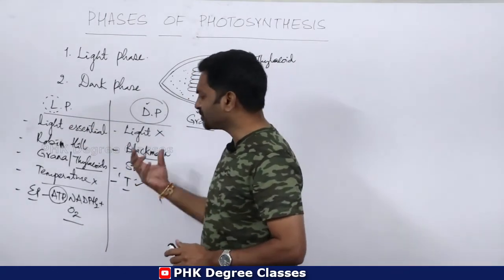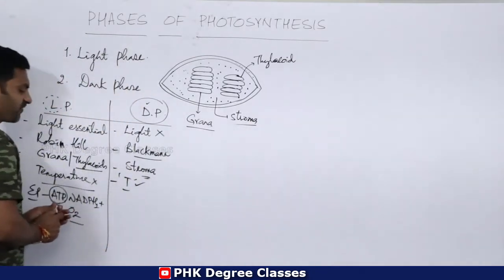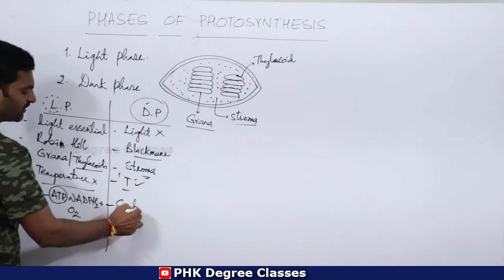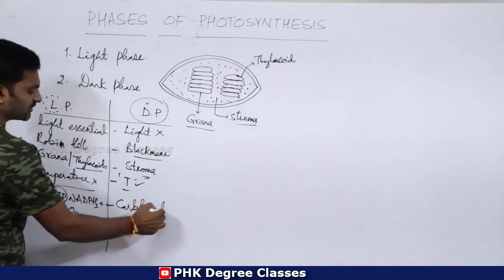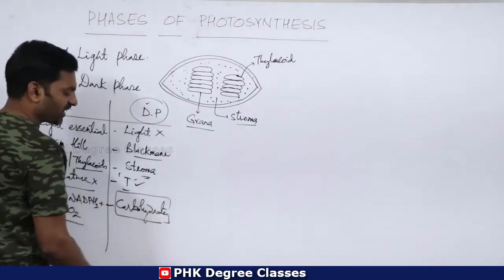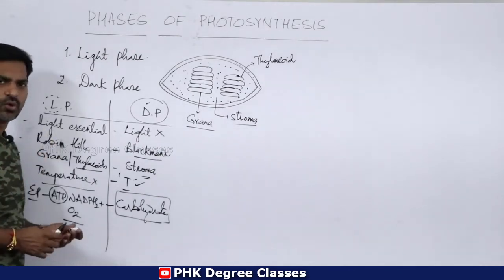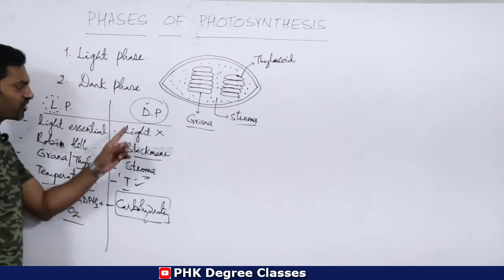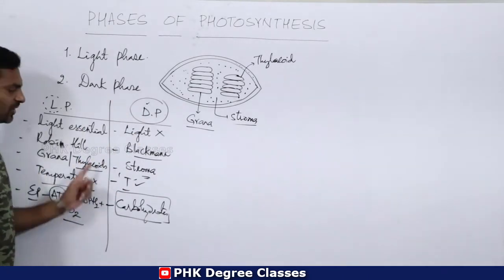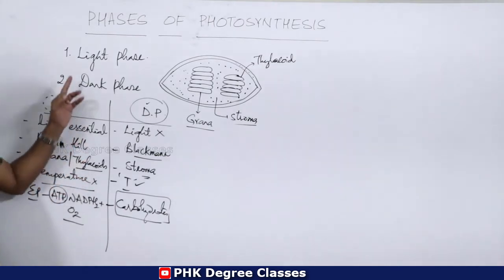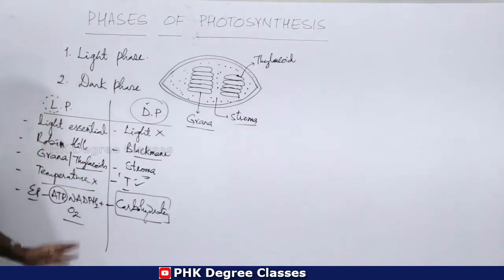Come to dark phase. The end products of dark phase are foodstuffs in the form of carbohydrates, or starch, or in the simpler form, glucose. Clear? So this is the clear-cut differentiation of light phase and dark phase.